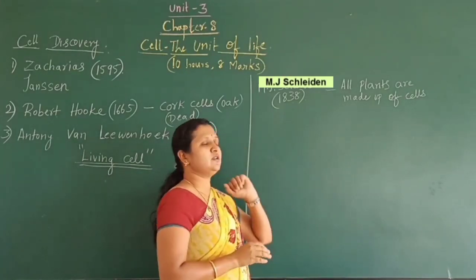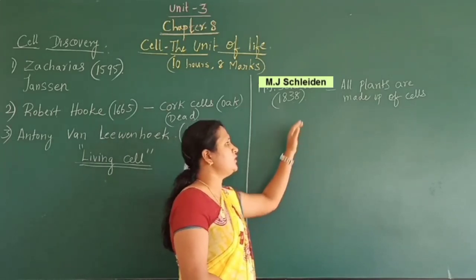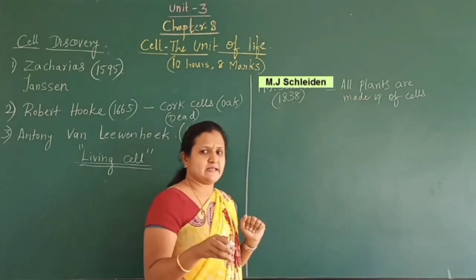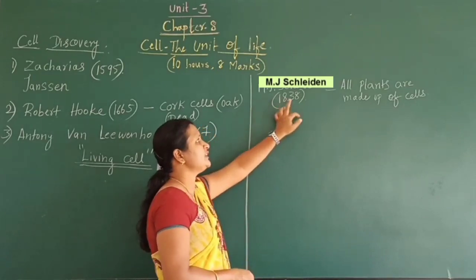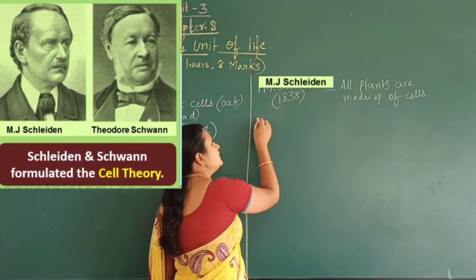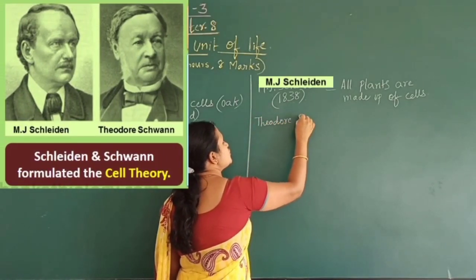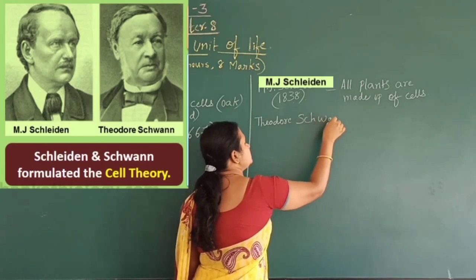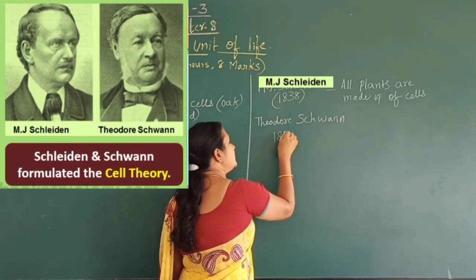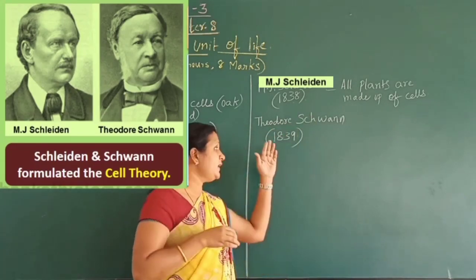So while studying the plants, he gave a conclusion that all plants are made up of cells, and this was told by M.J. Schleiden in 1838. Next comes another person called Theodore Schwann. In 1839, he was studying at almost the same time.